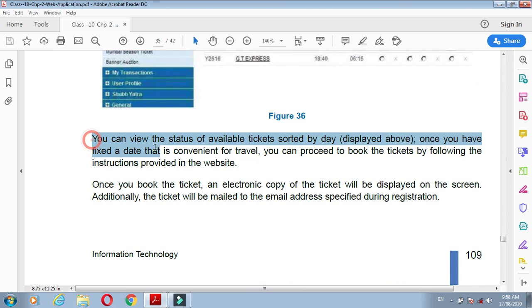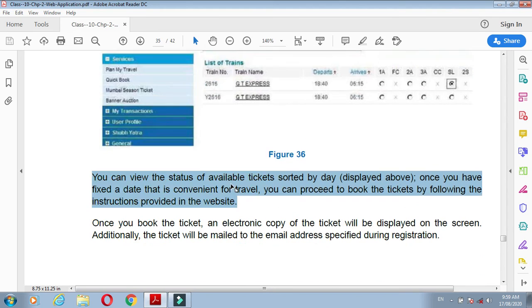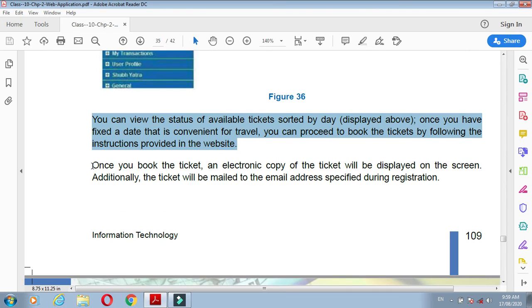You can view the status of the available tickets sorted by day displayed above. Once you have fixed a date that is convenient for travel, you can proceed to book a ticket by following the instructions provided on the website. Choose the day, date or time on which the train and ticket are available, and reserve and book your tickets.